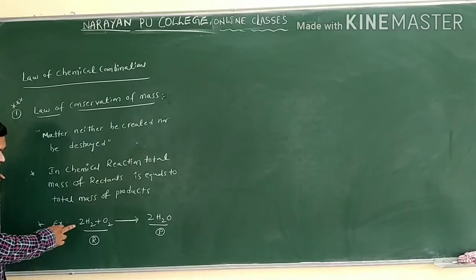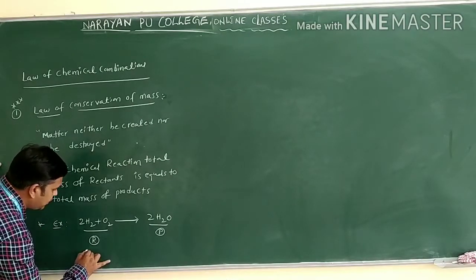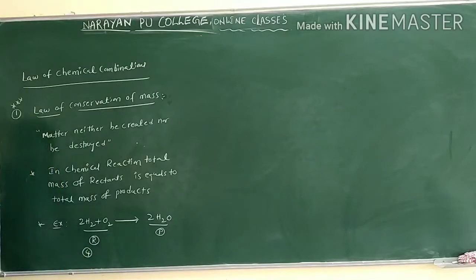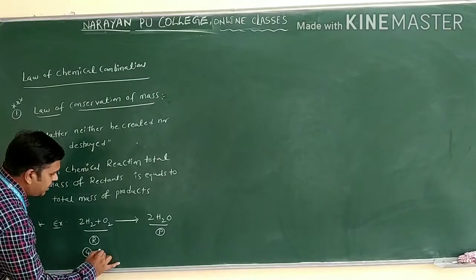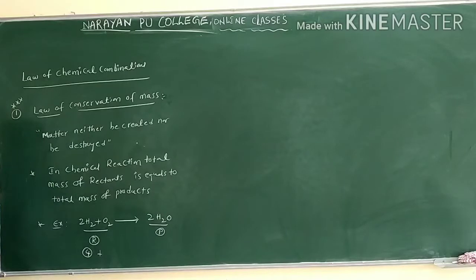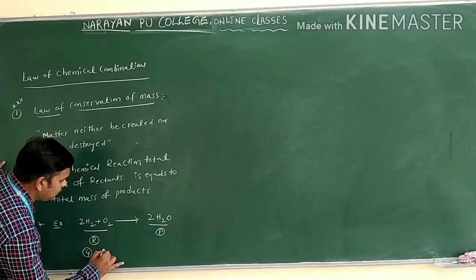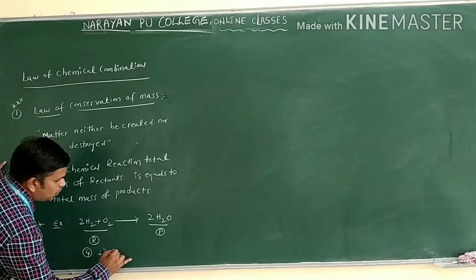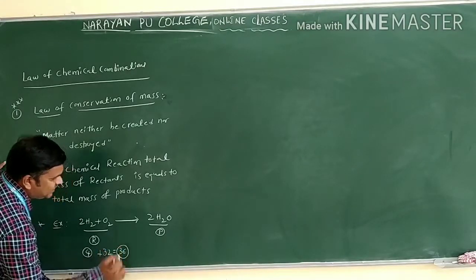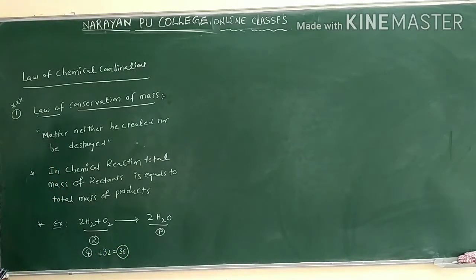Each hydrogen atomic weight is 1, so 4 into 1 gives 4 grams. And in O2, each oxygen weighs 16, 16 into 2 is 32. Total 4 plus 32 gives 36 grams.